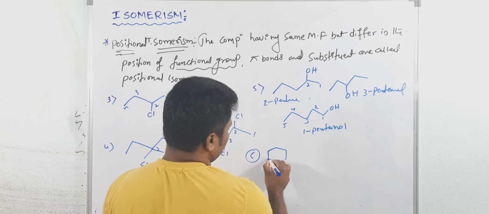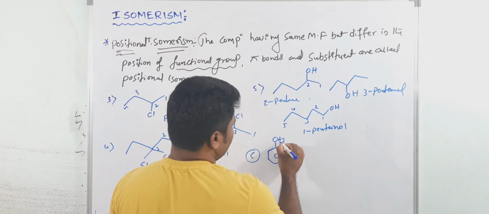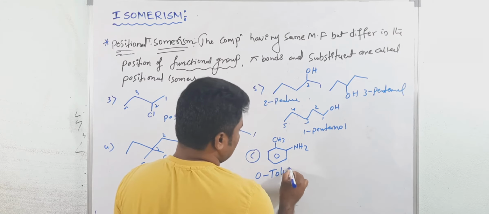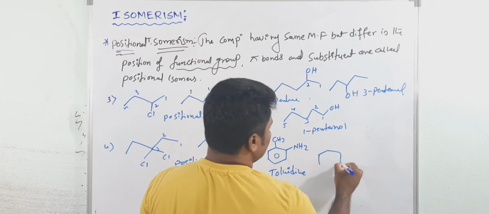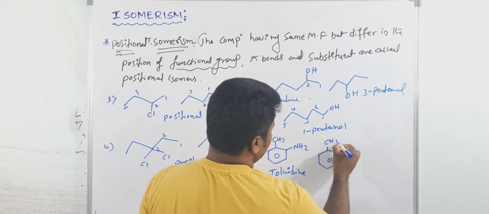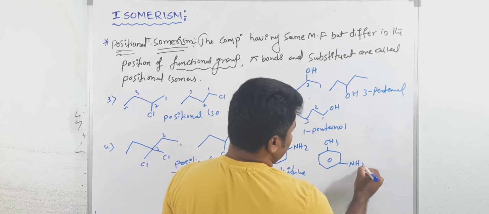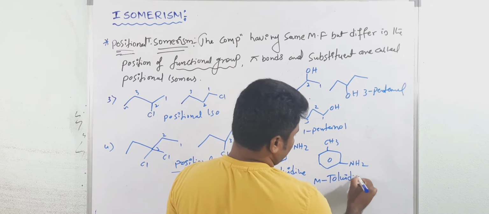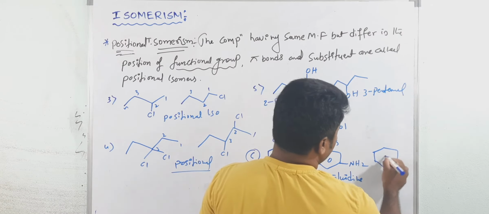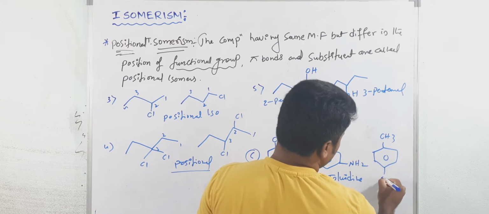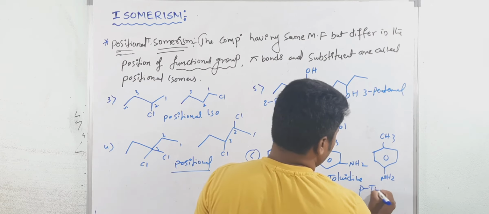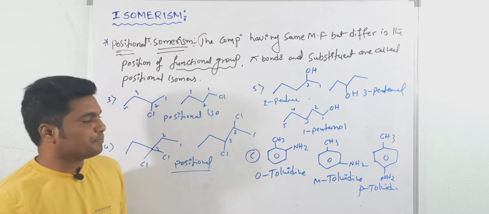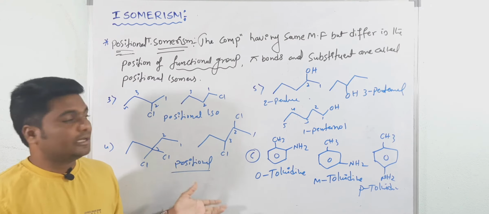This is toluene, CH3. And if you put NH2, this is toluidine. So this is o-toluidine, ortho-toluidine. And change the position of NH2, CH3. Now if you put the NH2, this is called meta-toluidine. And here all three are the positional isomers. See here, this is para-toluidine. The position of NH2 is different and the molecular formula is the same. Understood now examples? Let's make it fast.